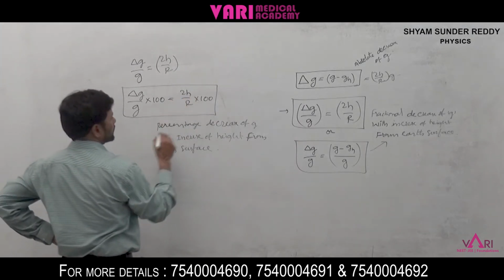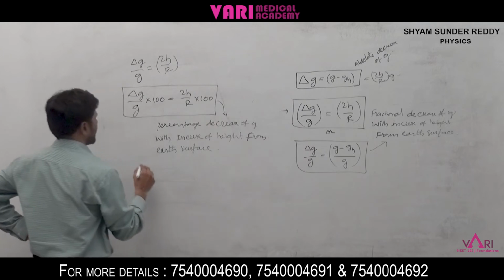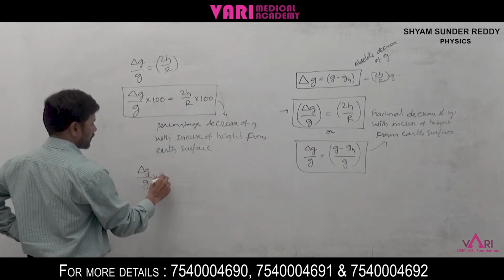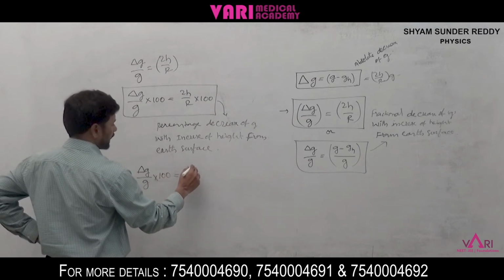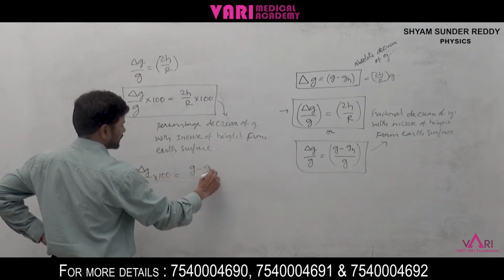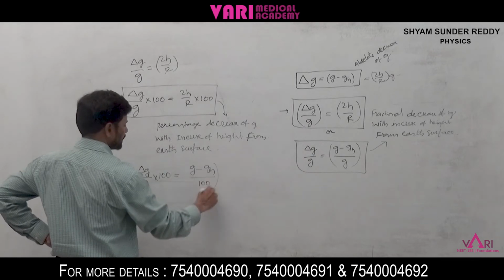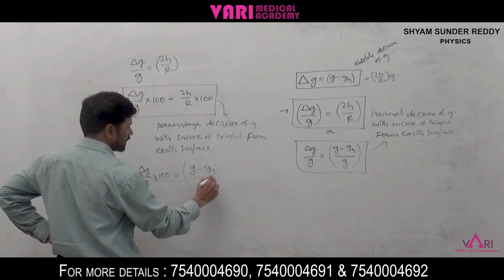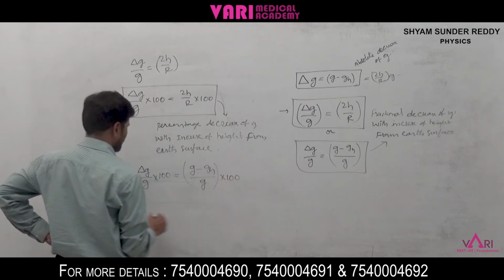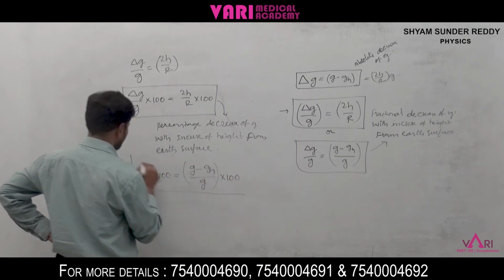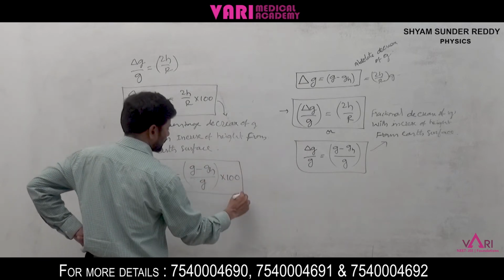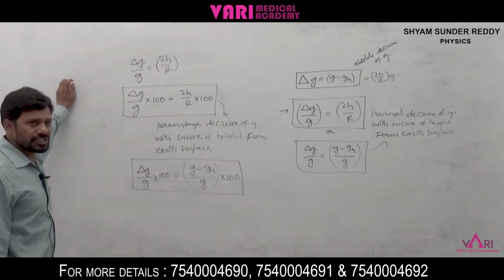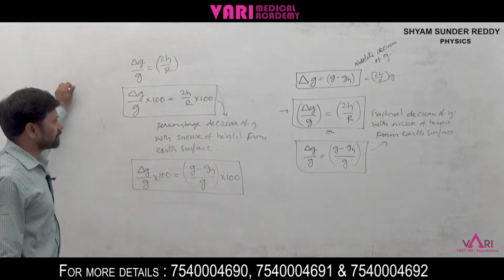This equation can also be written as delta g by g into 100 is equal to (g minus g_h) by g into 100. We can write it like this also. This is the fractional percentage change, the decrease of g with increase of height.